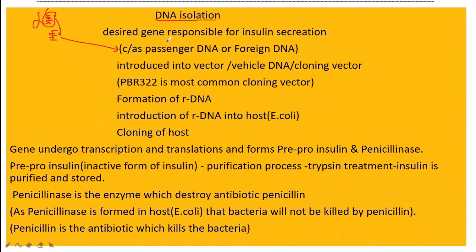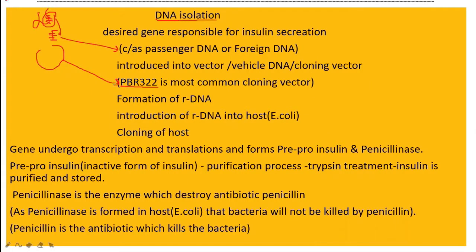Now we are ready with this foreign DNA which is responsible for the secretion of insulin. Now they have inoculated this into the vector. Generally, this cloning vector is PBR322. This is the most commonly used cloning vector. Cloning vector means what? From the bacteria, they had just removed the cloning vector. This cloning vector is generally PBR322. This you have to keep in mind. It is the most commonly used cloning vector.